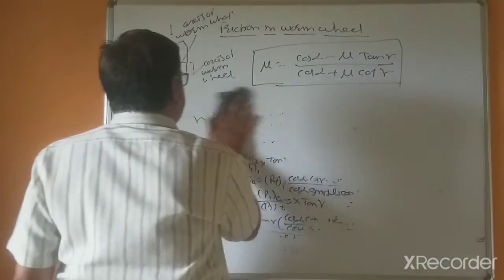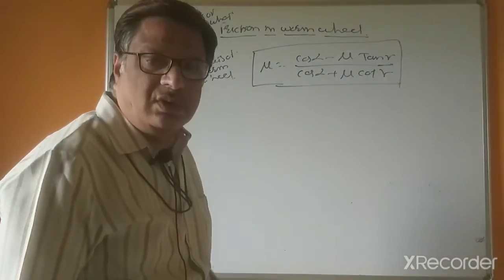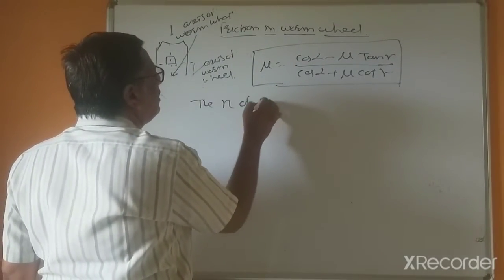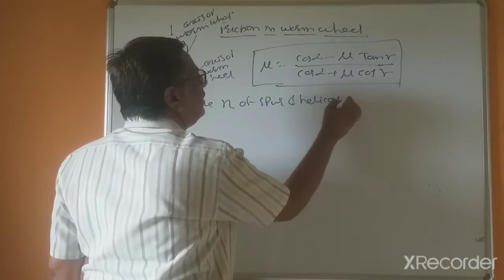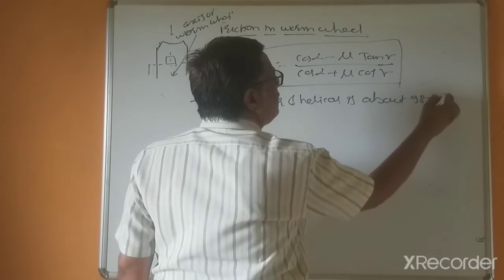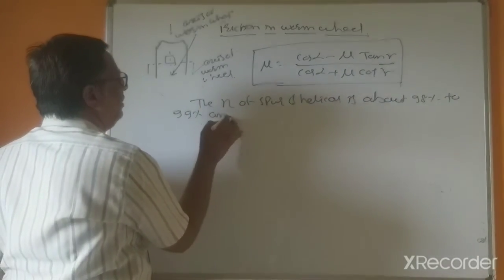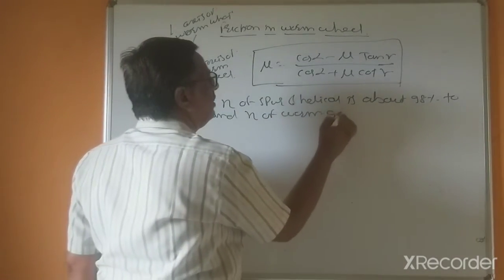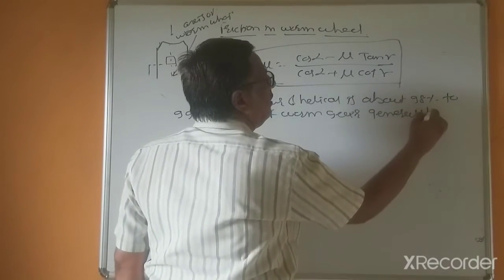Now an explanation is required. The efficiency of spur and helical gear is about 98% to 99%, and the efficiency of worm gear is generally in between.